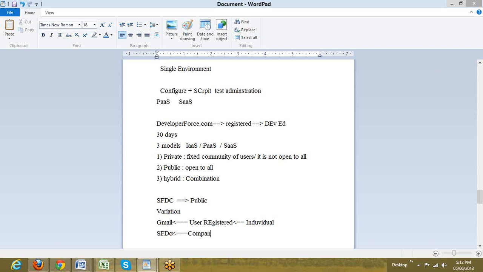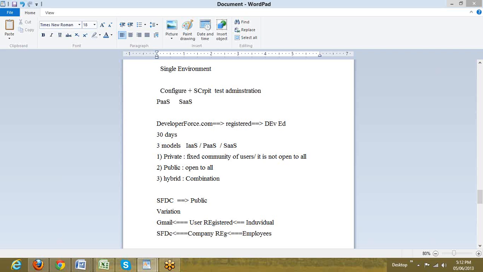It is actually a company registration. A company acquires the registration of Salesforce, and employees of that company use Salesforce. So I just can't go there and get registered as Harish and keep using it. I need to register on behalf of some company, and as an employee of that company, I can use the public cloud of Salesforce.